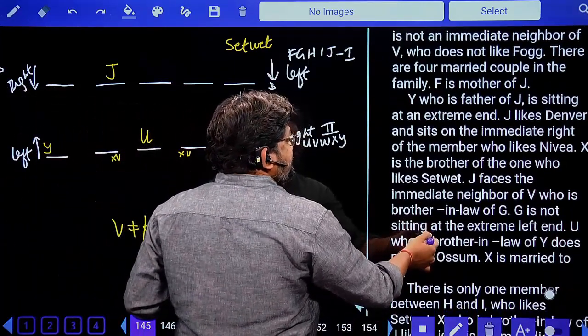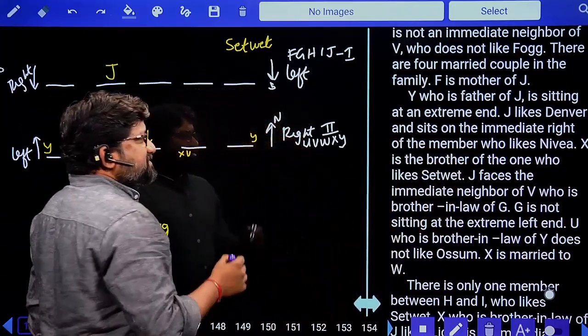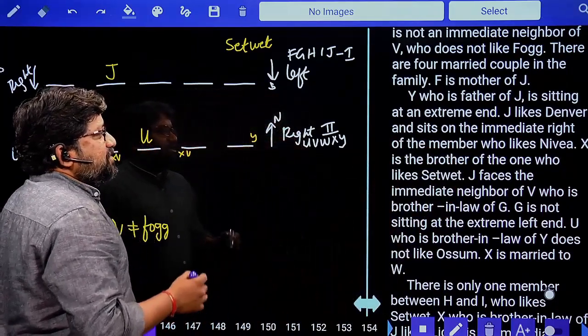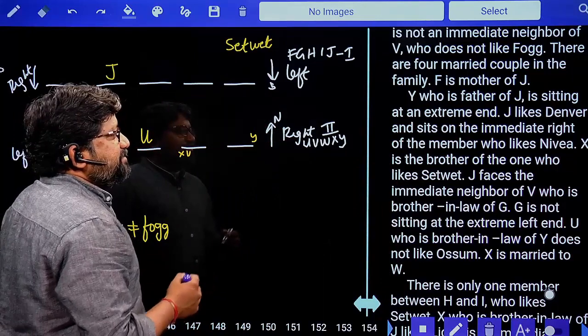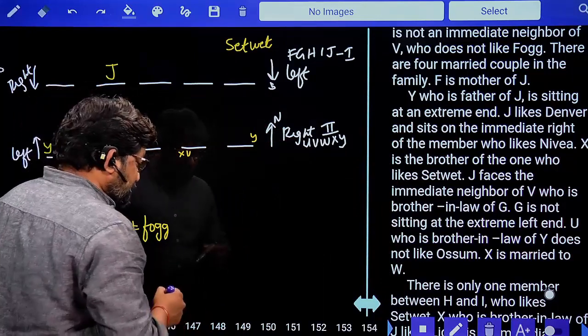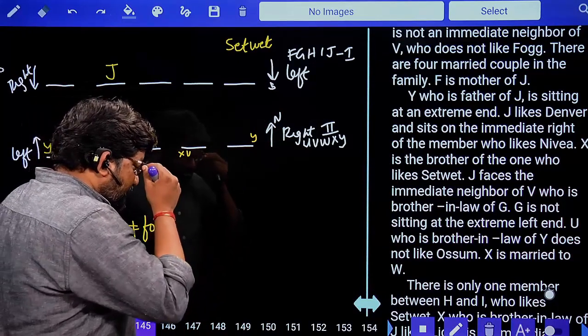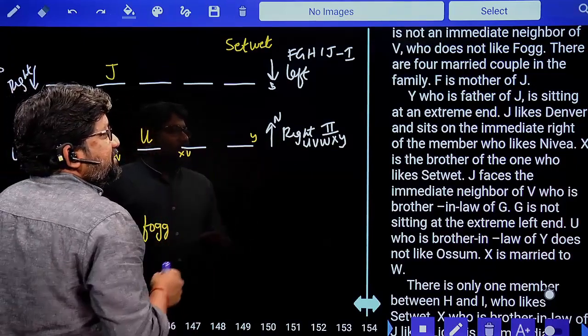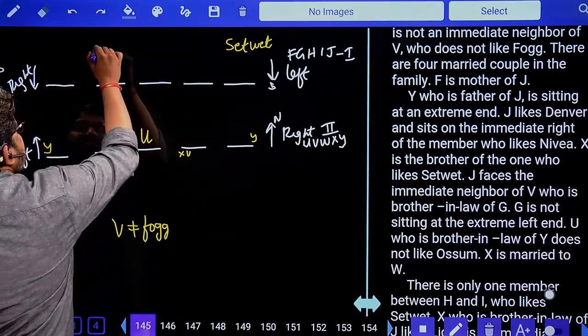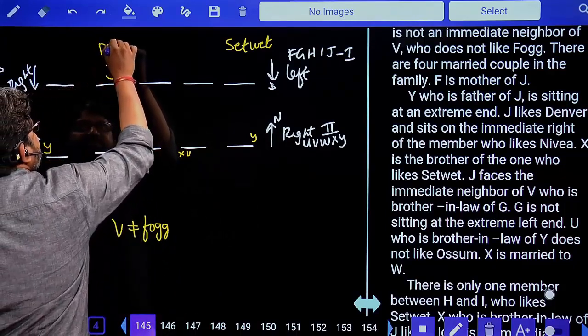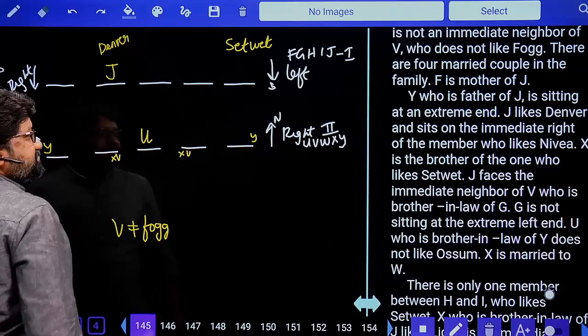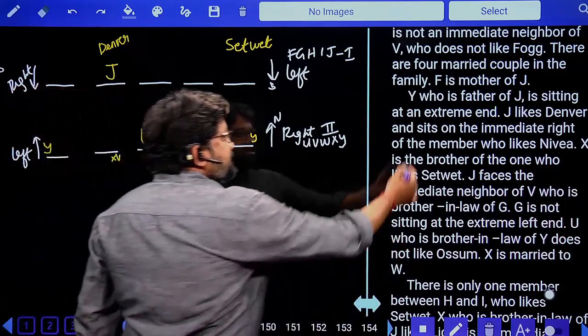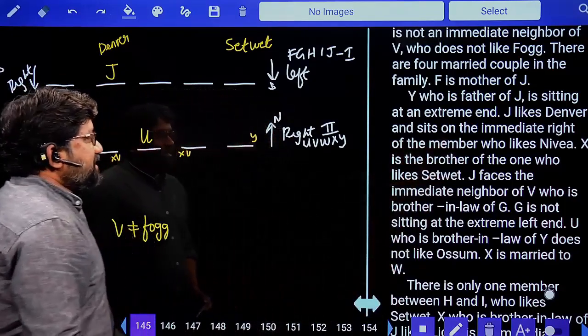Now let's see this. J likes Denver and sits on the immediate right of the member who likes Nivea. So what did he tell us? J likes Denver, so I write Denver here. And J sits to the immediate right of the one who likes Nivea.